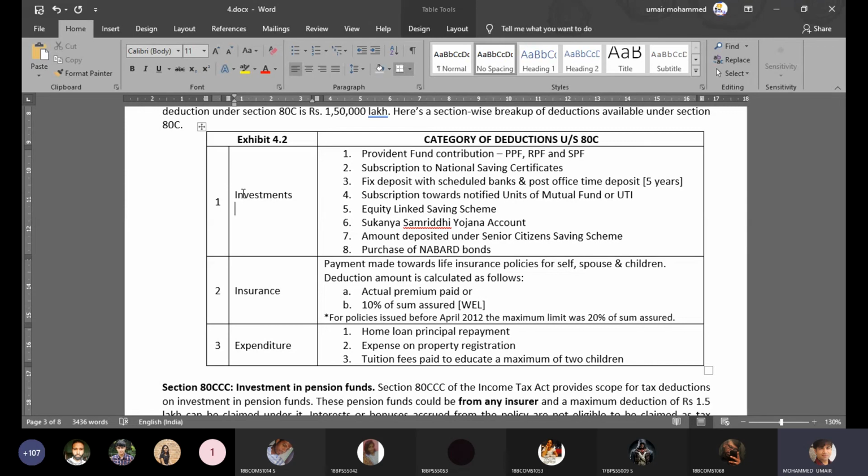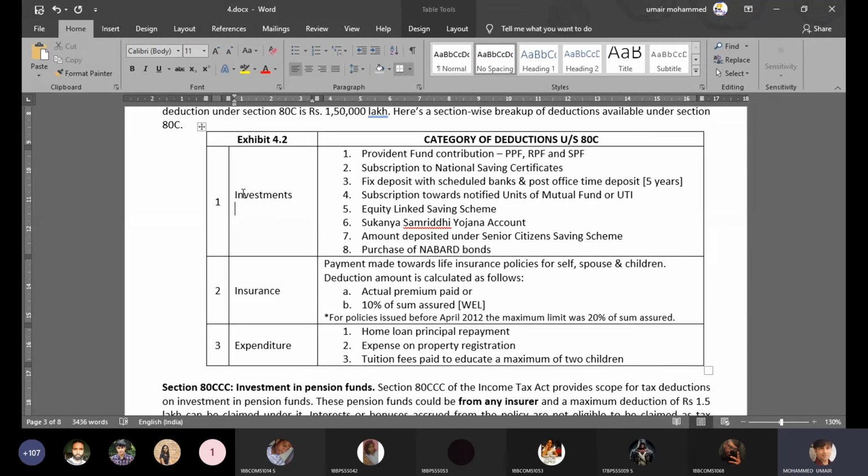Now, the second category is insurance. Specifically life insurance. And the income tax department is also specific about whose life insurance premium you should pay to claim deduction. The answer is SSC: self, spouse and children. If you're paying life insurance premium for your dad, your mom, or any other relative, you can't claim deduction. So the amount you pay towards the life insurance premium for the policy of self, spouse and children is entitled for deduction under Section 80C.